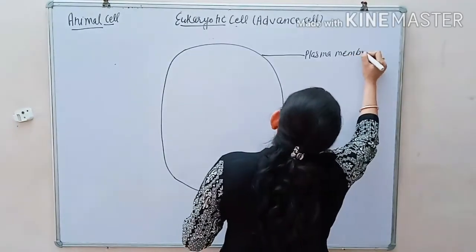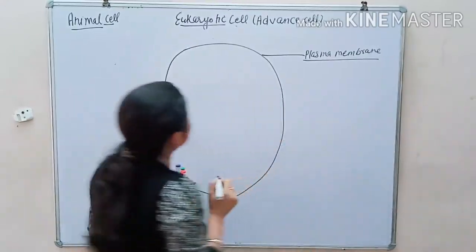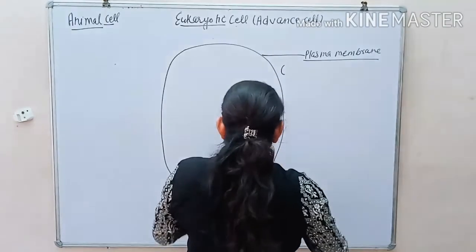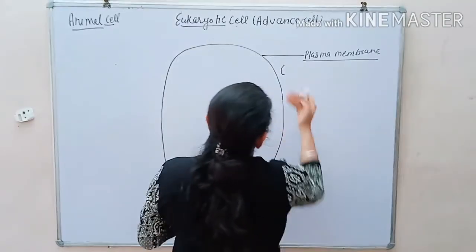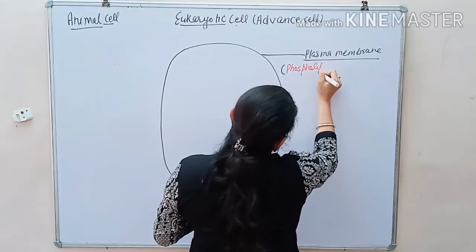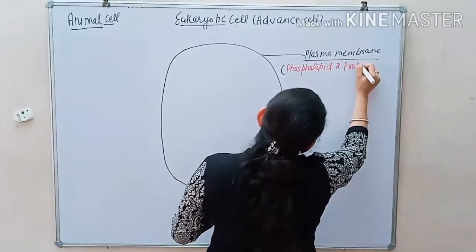A typical plasma membrane is present in the eukaryotic cell. It is made up of phospholipid and proteins.